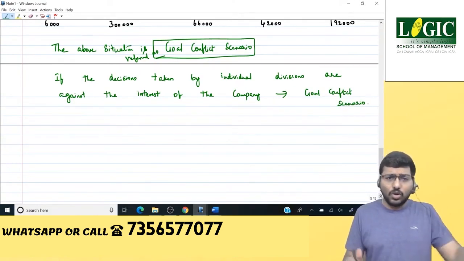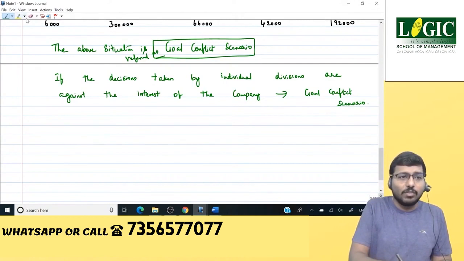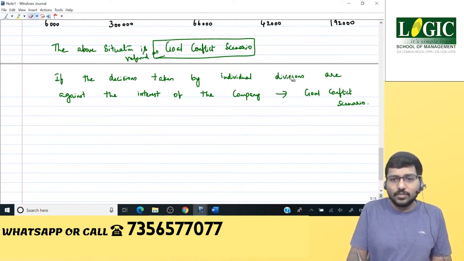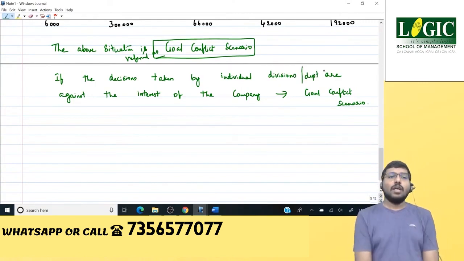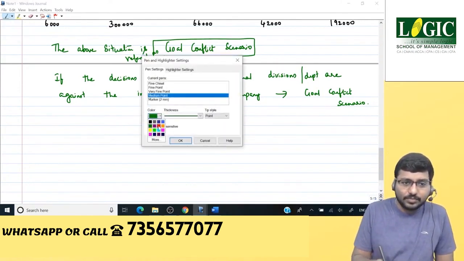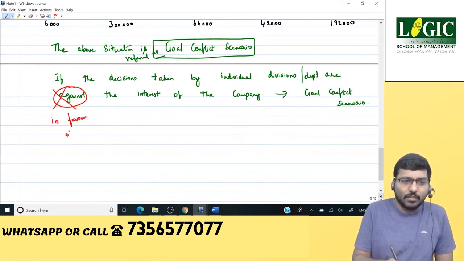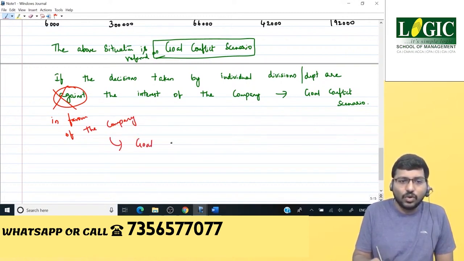Obviously, the opposite will be goal congruence, which means if the decisions taken by the individual departments or divisions or branches, whatever it is, are not against the interest of the company, if they are in favor of the company, then that will be called goal congruence scenario.